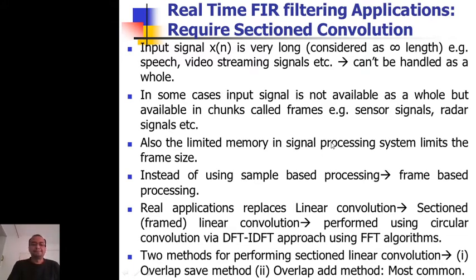Similarly, a radar also sends the signal in chunks, right? Also, the limited memory in a signal processing system limits the frame size, because the frame is first to be stored in memory. Whatever the size of the input buffer, that limits the length of the frame. So instead of sample-based processing, we are now using frame-based processing.